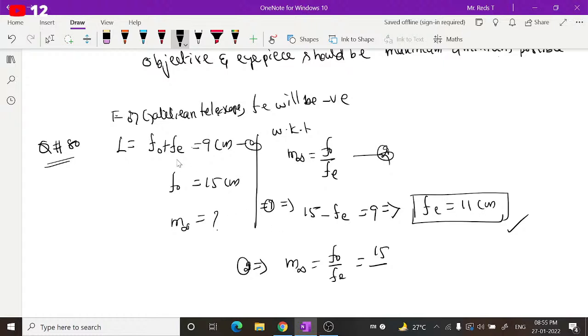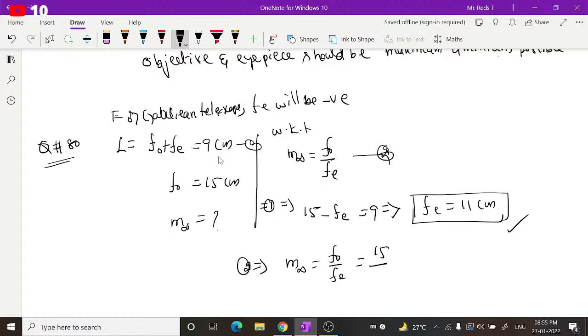Sorry, one second. Usually its magnifying power is, in this case, even though here you have to just take the relation a little differently guys. So what will you get here?